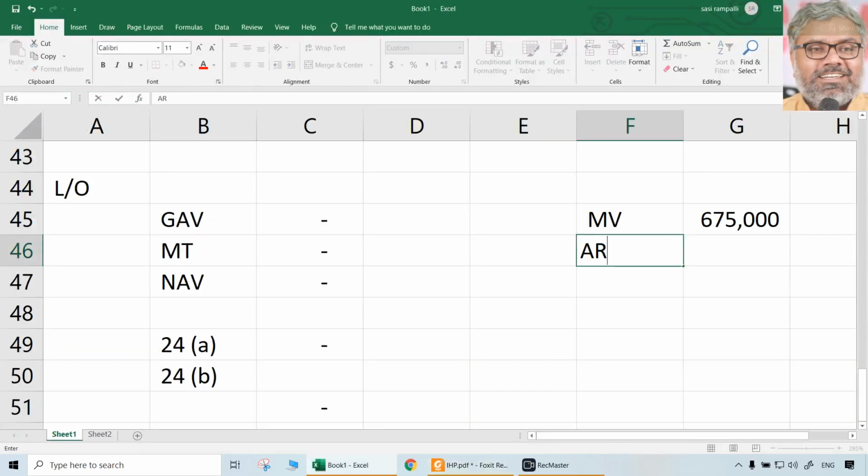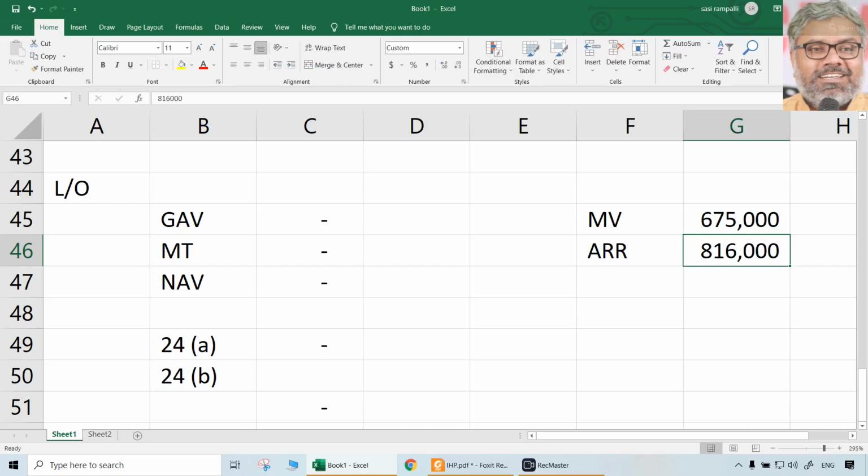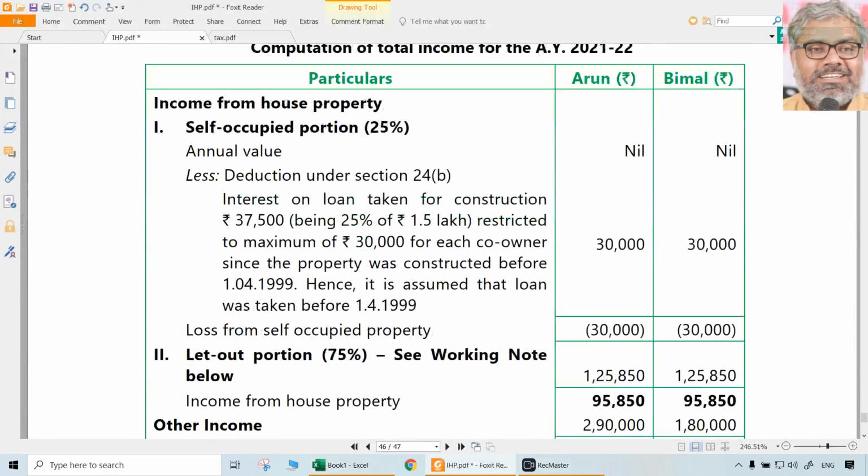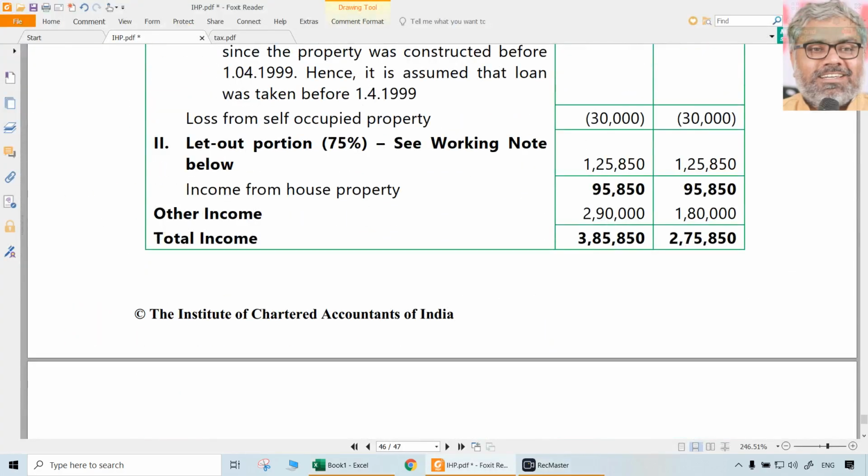So actual rent received is how much? 8 lakhs 16,000. It is already higher than expected rent. So naturally that itself will be taken as gross annual value, 8 lakhs 16,000 for the 75% portion.